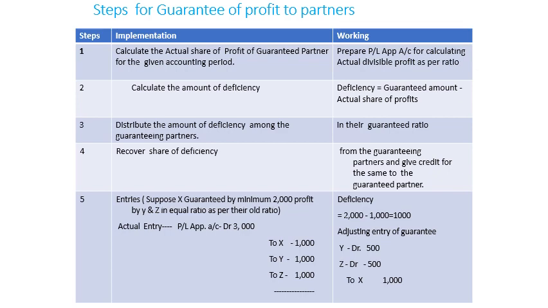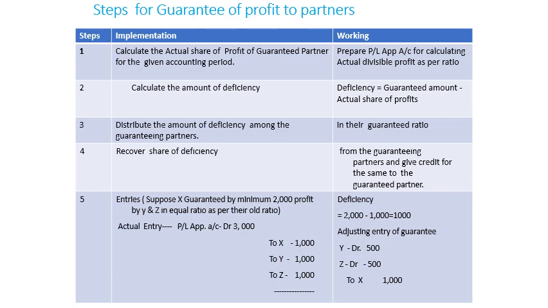So now come to the last point, the entries listed here. The first entry is for the division of profit: profit and loss appropriation account debit, to the partners, including the guaranteed partner. Actual ratios will be used here, whether mentioned in the presence or absence of a deed.